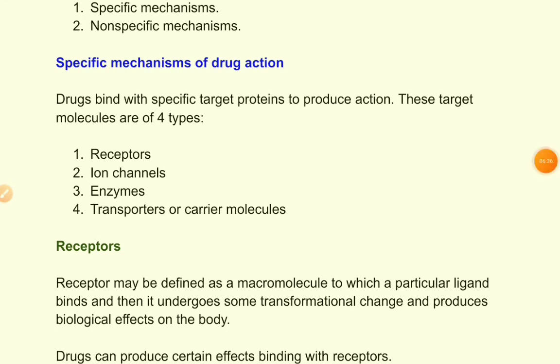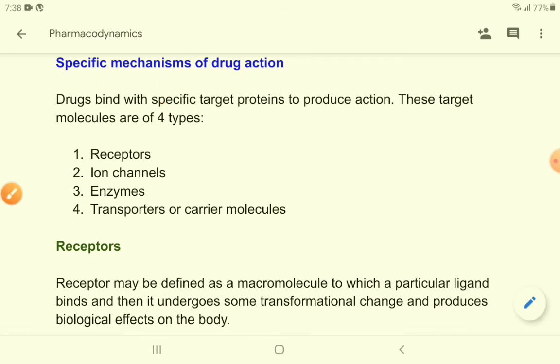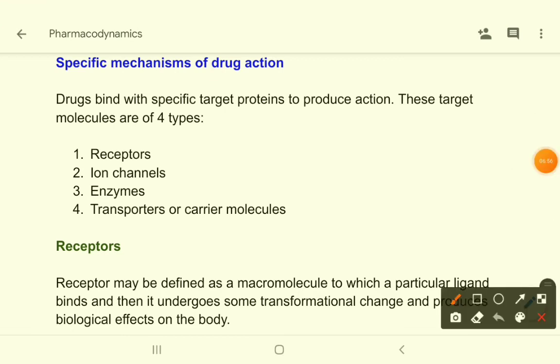Now come to specific mechanisms. As I have said, the drug binds with specific target proteins to produce action. So what are these target proteins or target molecules? These target molecules can be of four types. What are the types? They can be receptors, ion channels, enzymes, and transporters or carrier molecules. These are the target proteins. So let's talk about these four things briefly here.